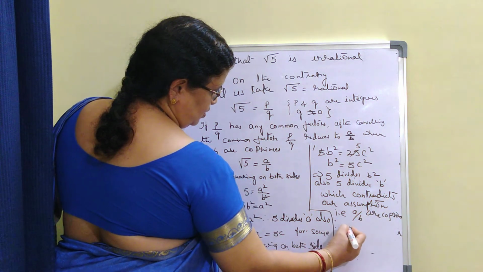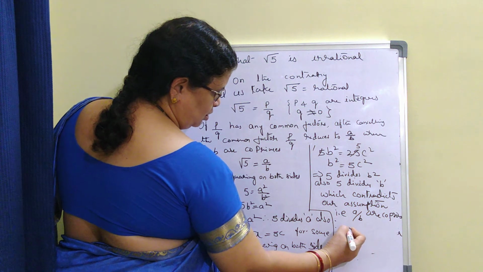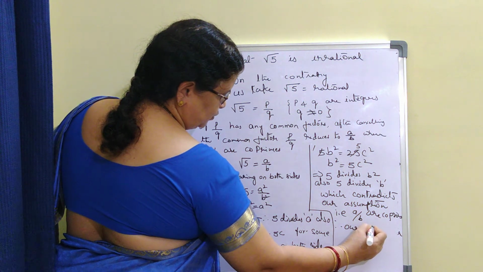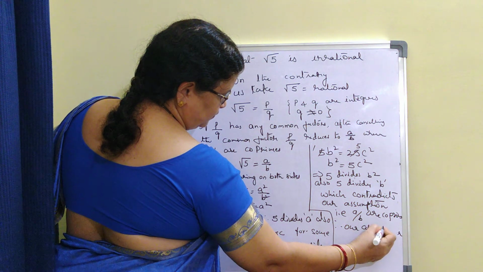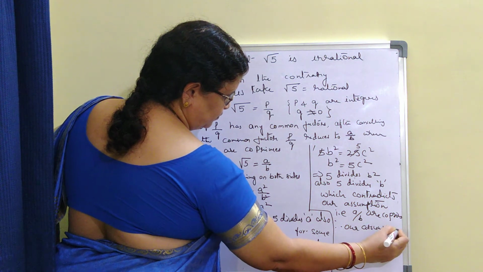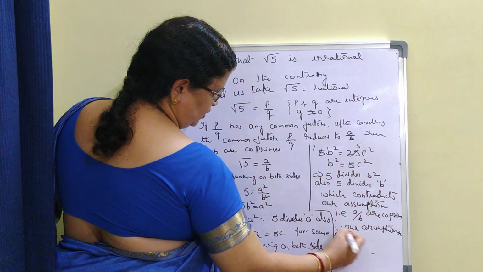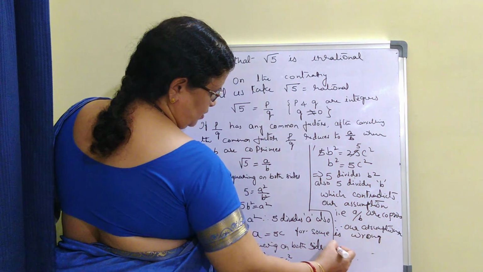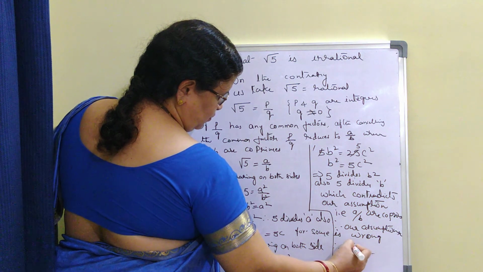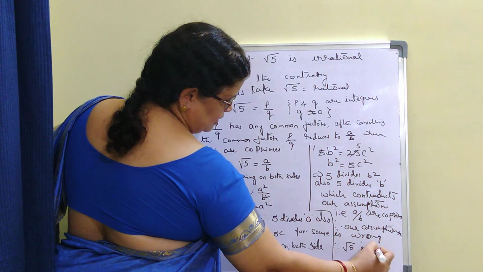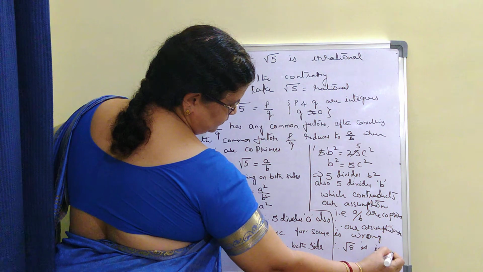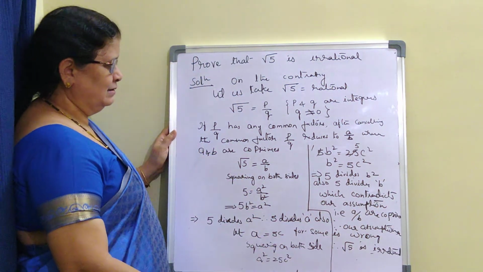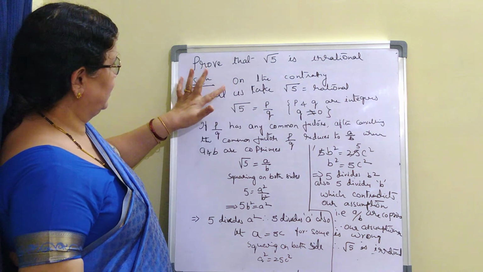Therefore, our assumption is wrong. Therefore, root 5 is irrational. Root 5 is irrational. I'll explain it once again.